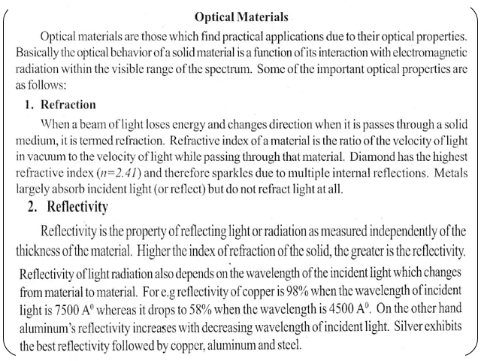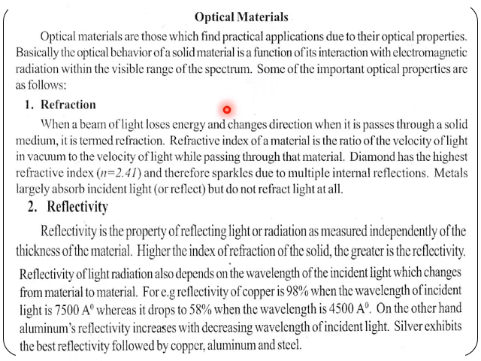In these again, we have a few properties like refraction, reflection, absorbability, color, luminescence, and photoconductivity. These are the properties which make these materials stand unique when it comes to applications in the category of optical materials. Basically, the optical behavior of a solid material is a function of its interaction with electromagnetic radiation within the visible range of the spectrum.